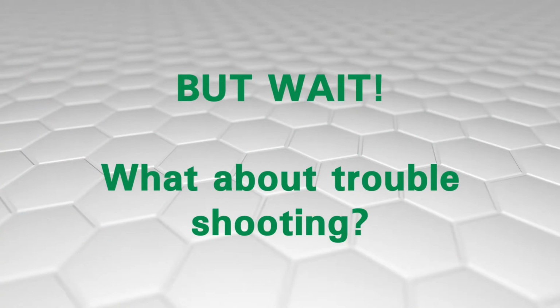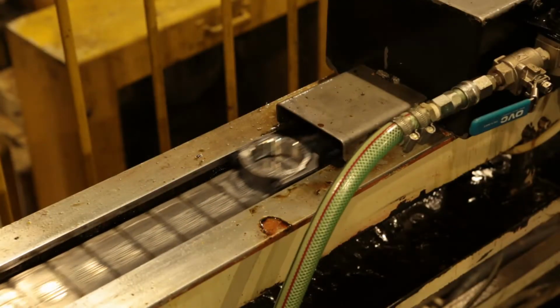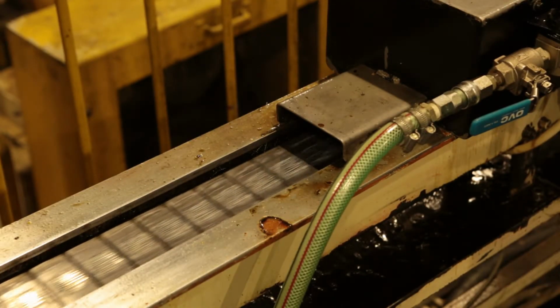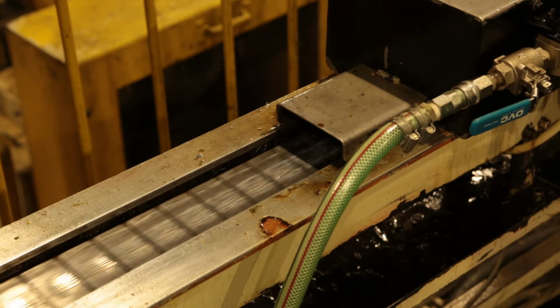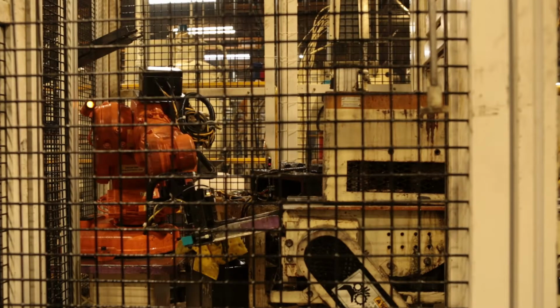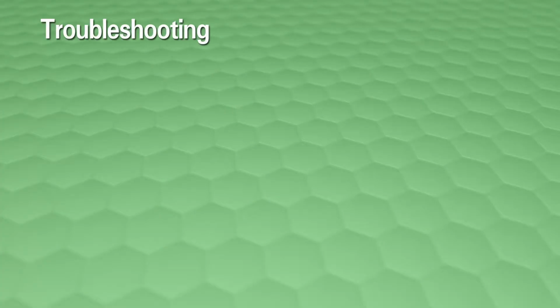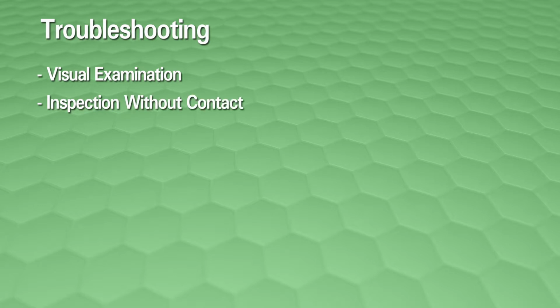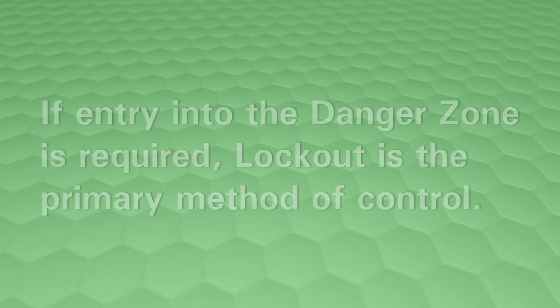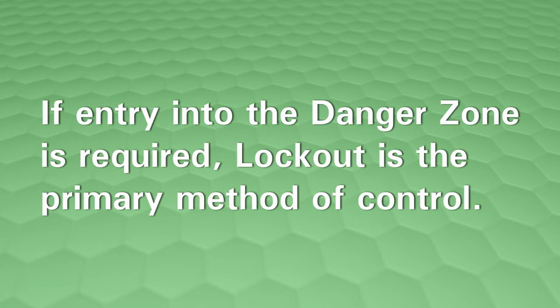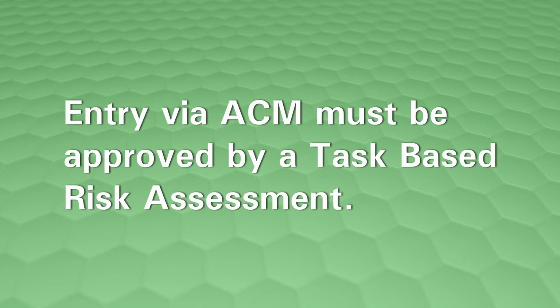But wait, what about troubleshooting? Troubleshooting is a diagnostic activity, which may include testing where the primary function is to identify the source of a machine problem. Typical activities associated with troubleshooting are visual examination, inspection without contact, and observation of indicator lamps and signals. If entry into the danger zone is required, lockout is the primary method of control. Entry via ACM must be approved by a task-based risk assessment.